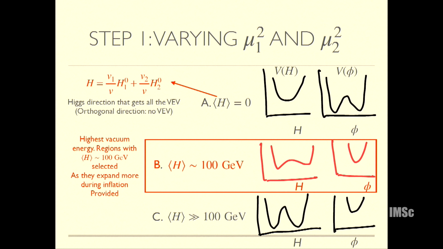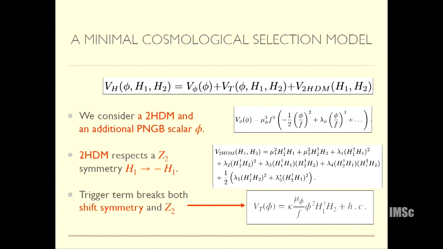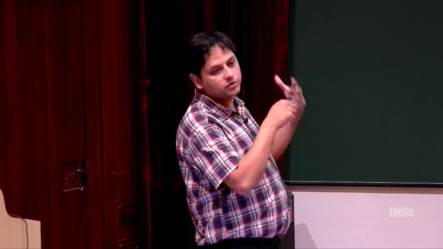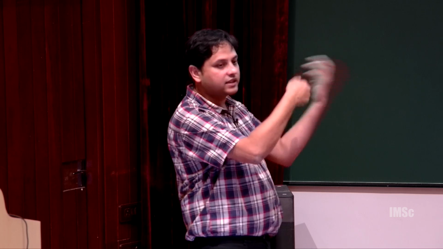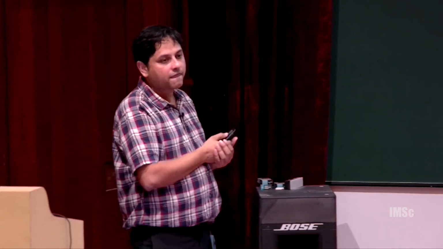Now, what is interesting, and this is what we spent a lot of time doing actually, is that I'm saying there are various vacua, and let's imagine for the moment that the only thing different between the different patches is the value of mu1 squared and mu2 squared. And now I try to maximize this Higgs contribution to the vacuum energy, and it's basically a minimizing exercise. So this 100 GeV emerges. No, 100 is order 100. Yeah, I understand, it is 10 to the 2, 3, whatever it is. Yeah, it's much smaller than the cutoff. And your cutoff, the 10 to the 10 GeV, you got from.